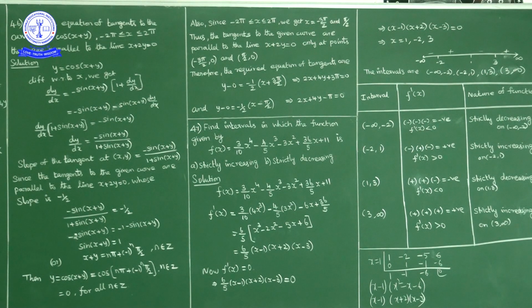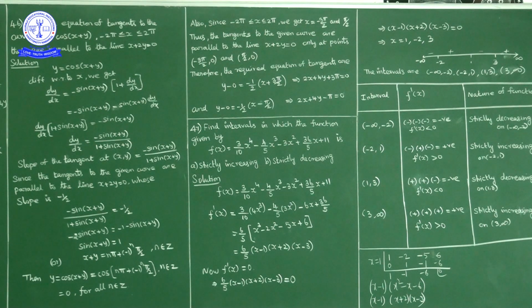So what are the points we have? X value pi by 2, y value 0. That is one possibility. Another possibility is x value minus 3 pi by 2, y value 0. Okay. The tangents to the given curve are parallel to the line only at the points minus 3 pi by 2 comma 0 and pi by 2 comma 0. Okay. Now at these points we'll draw tangents.